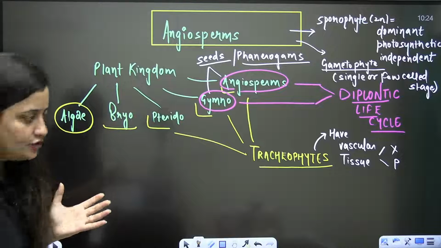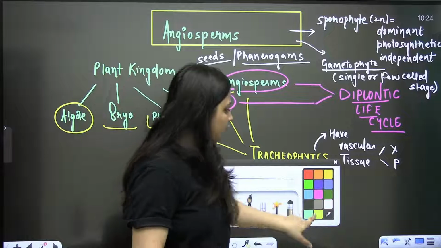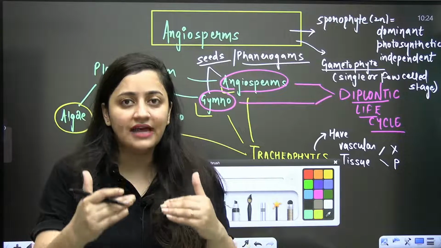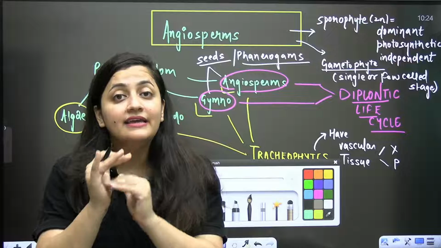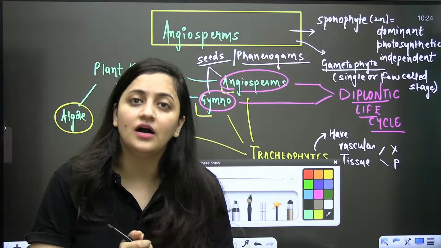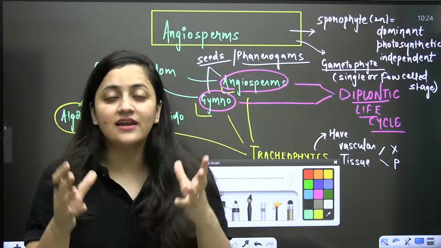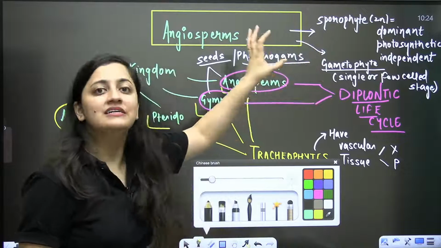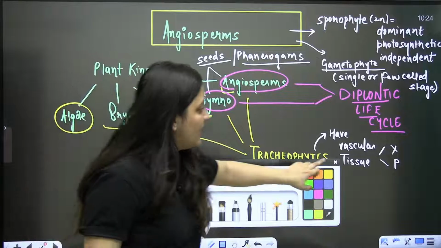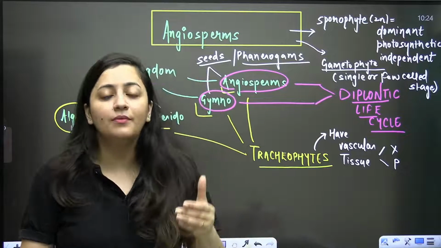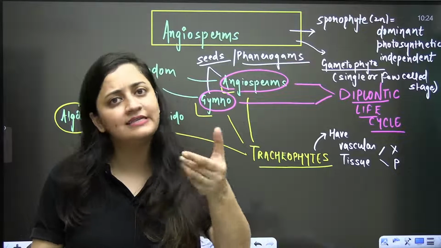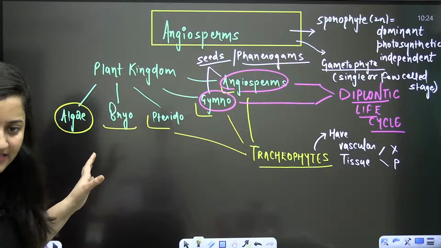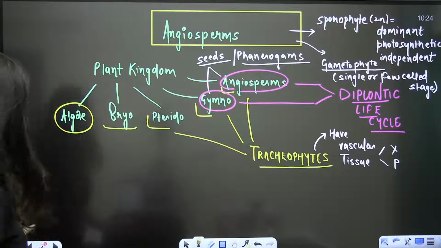This is about the angiosperms. Quickly, angiosperms are the flowering plants. They are the most advanced plants. They have the xylem and phloem. They have seeds, and in angiosperms, seeds are covered. They are not naked, they are covered. So the main, dominant part is the sporophyte, the diploid, photosynthetic, and independent phase. And the gametophyte is a single or few cell stage and is dependent upon the sporophyte. Up to this part all clear, Yasir, Trisha?